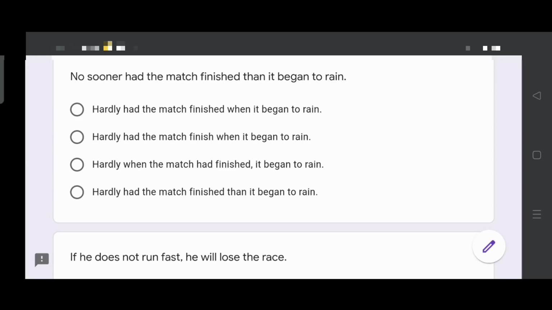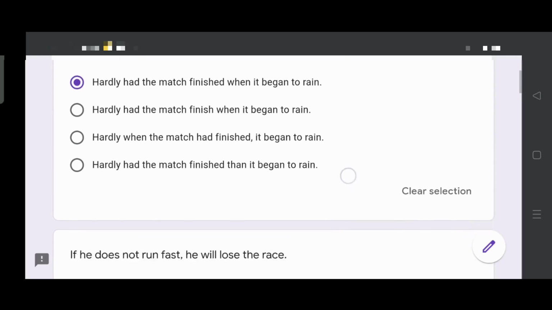The sentence is in past tense, but here it is used finish. It should have been finished. The first option is the right answer. Hardly had the match finished when it began to rain, following all the rules of transformation of sentences: hardly had and no sooner than.